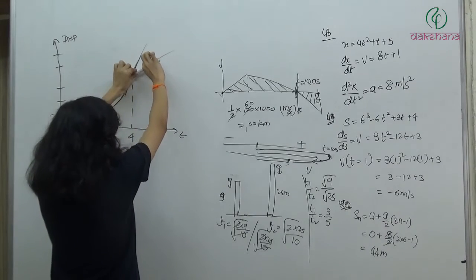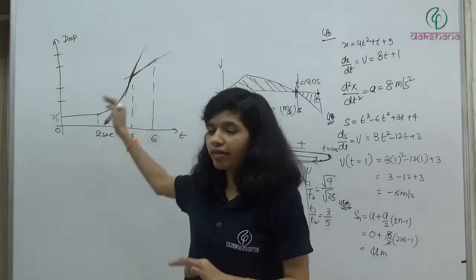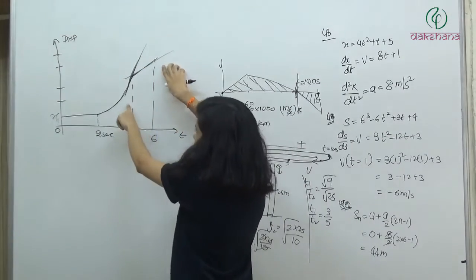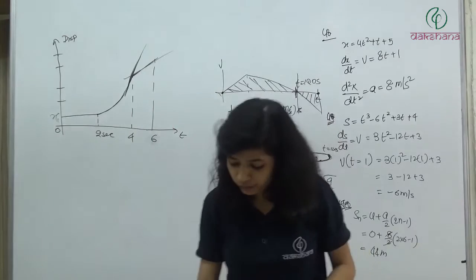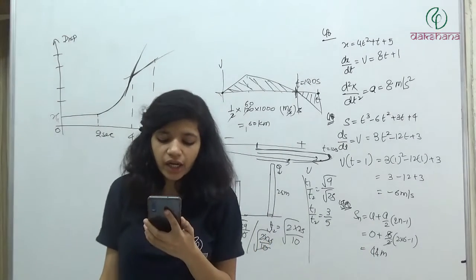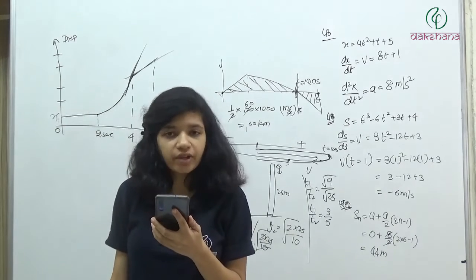Now in this part, from t is equal to 4 to t is equal to 6, we have a constant velocity because we have a constant slope of xt curve. It means in this interval of time, the velocity is constant. So first option is correct. The particle is at rest up to t is equal to 2 seconds. The motion is accelerated and finally the particle moves with another constant velocity.